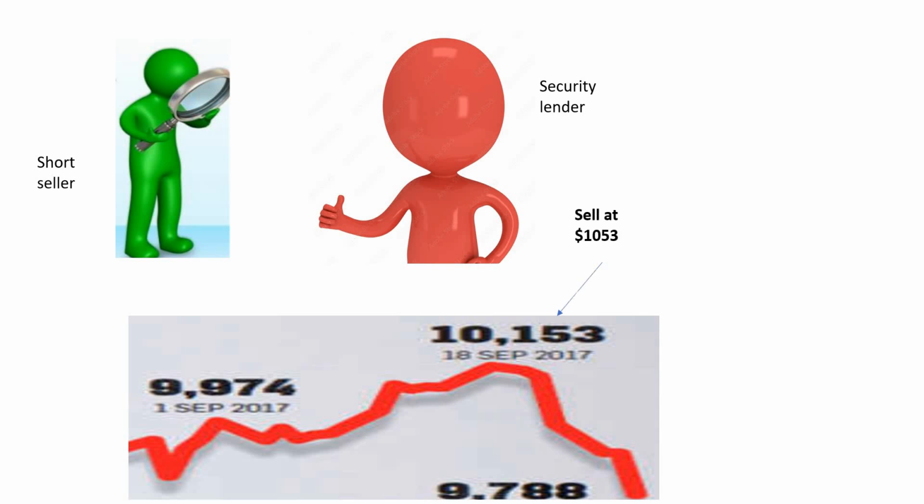So he sells at 10153 and buys at 9788. Of course, when you're selling high and buying at a cheaper price, you will make a profit. And the profit is 365.